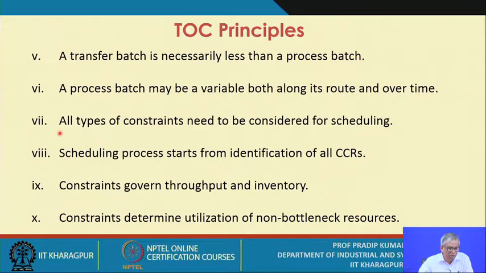Then the next principle is that all types of constraints need to be considered for scheduling. That's why we have emphasized the classification of the constraints.